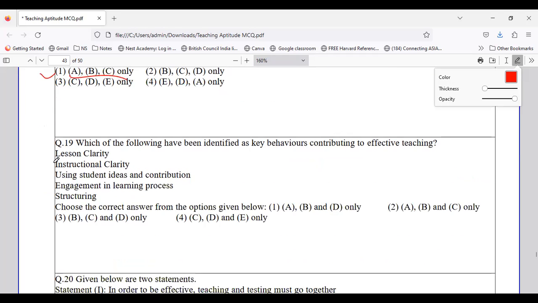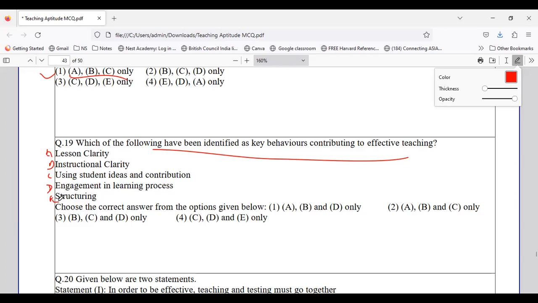Okay. Now coming to question number 19, everyone. Which of the following has been identified as key behavior in effective teaching? We are talking about effective teaching. So you have to tell which are identified as key behavior, whether it is lesson clarity, instructional clarity, students' ideas and contribution, engagement in the teaching learning process, or structuring.